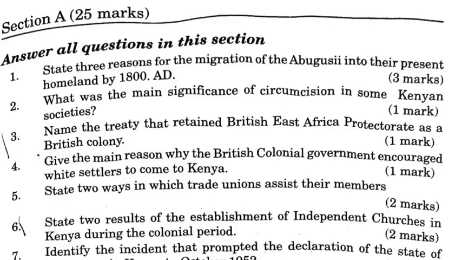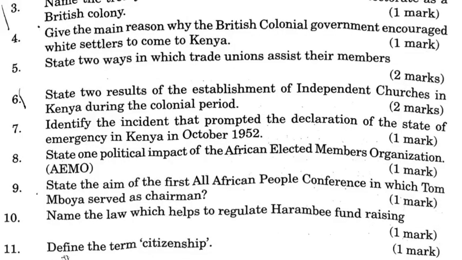Number 6. State 2 results of the establishment of independent churches in Kenya during the colonial period. African cultural practices and beliefs were incorporated into the Christian church. Gave African clergy leadership opportunities in the church. More Africans were trained as clergy. Accelerated the spread of Christianity. Led to the establishment of independent schools.